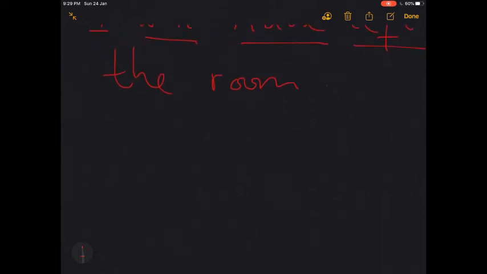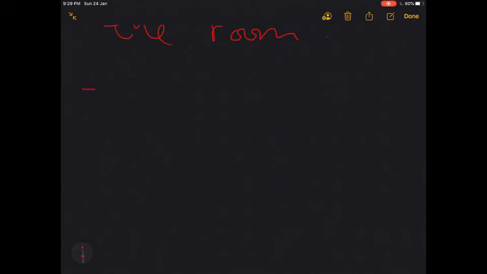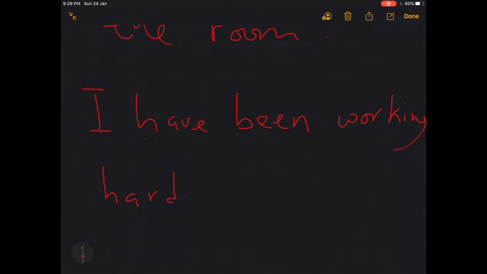Present perfect continuous tense will go like, I have been working hard. Now, most importantly, you need to have have or has depending on the subject. The word been, that's the past participle of the word to be, and then the continuous form of the verb you are using, that's with the ing.